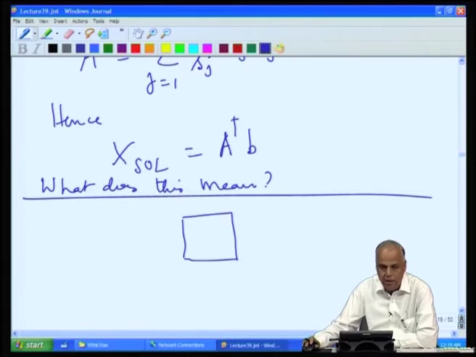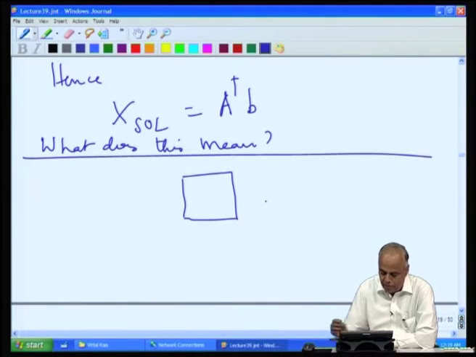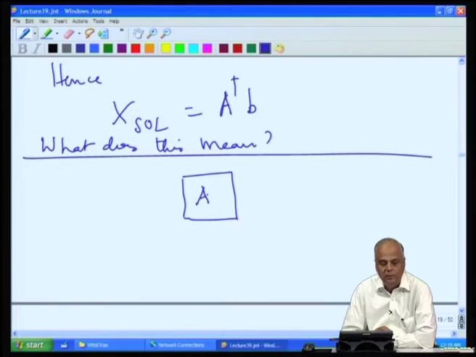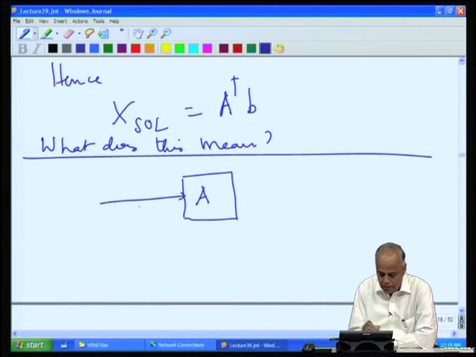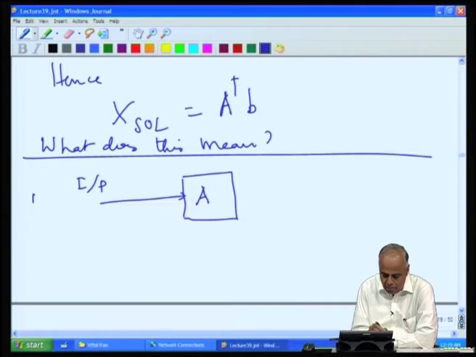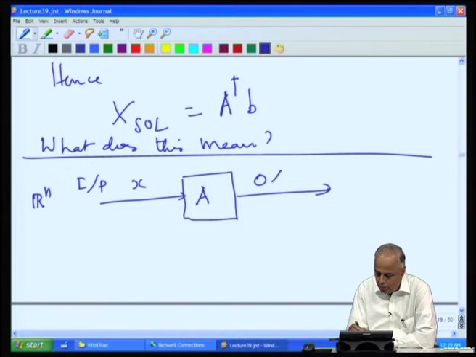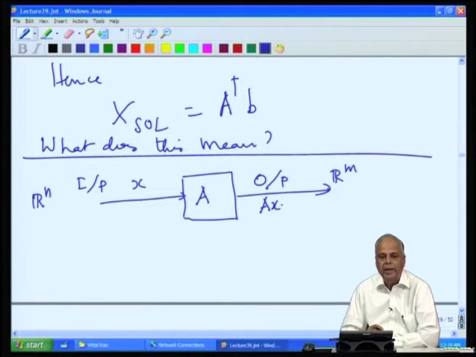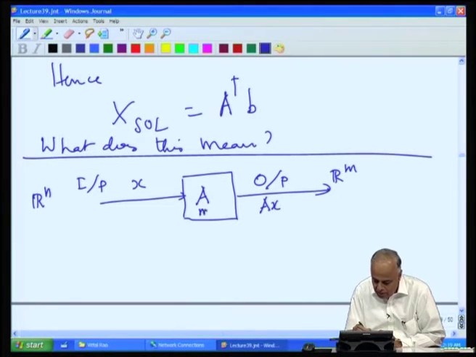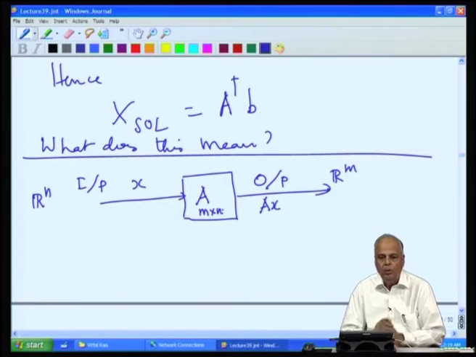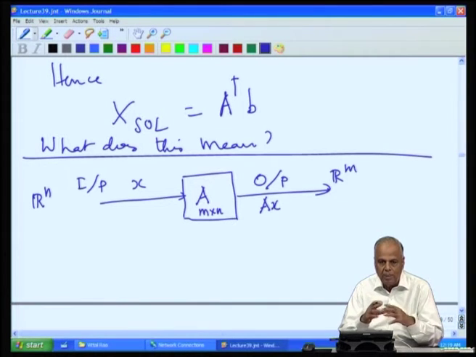We have a system, and we are looking at it from a system point of view. The system matrix is A, and the inputs for the system are all from Rn. When you put in an input x, there is an output, and the outputs are all in Rm. The output is given by A times x, where A is an m by n matrix. So, this is how the matrix can be viewed: the matrix A is a black box, an input-output system.